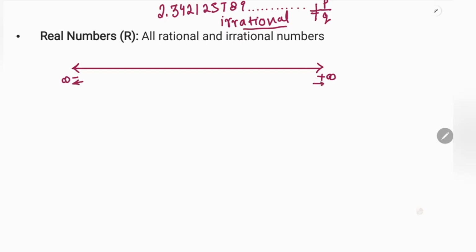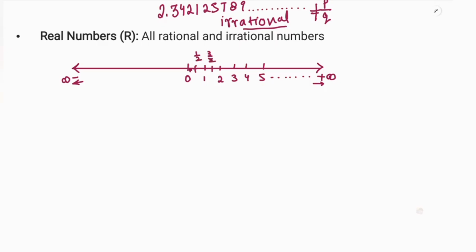Okay. Here we have 0. Then on the right hand side we have positive numbers. Though I am writing only natural numbers here, it doesn't mean that it has only natural numbers. It has 0.1, 0.2, 0.3, 0.4, 0.01, small decimals as well. It has fractions like 1 by 2 is here. Okay, 3 by 2 is here.